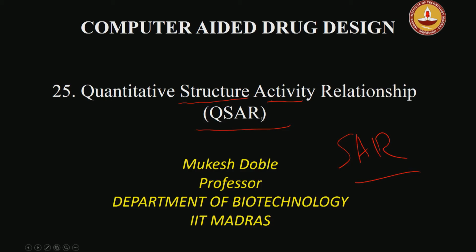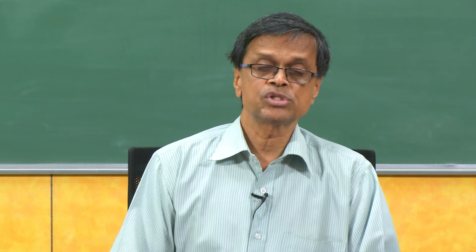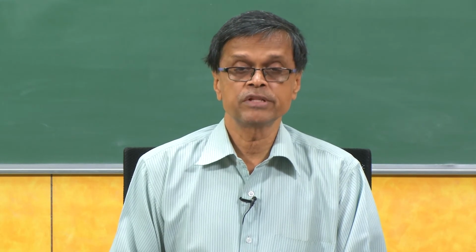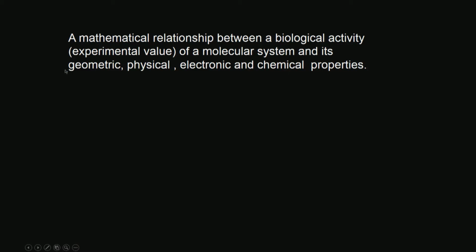Whereas in computational work we bring a quantitative aspect to that, that is why we call it a quantitative structure activity relationship here. Okay, let us look at these in very detail. This is widely used for ligand based drug design, especially when we do not have any idea about the target. We know certain molecules give activity, certain do not give. So we find out what are the structural features which give and then try to find out whether we can develop a mathematical relation. Okay, so it is a mathematical relation between the biological activity, that is the experimental value.